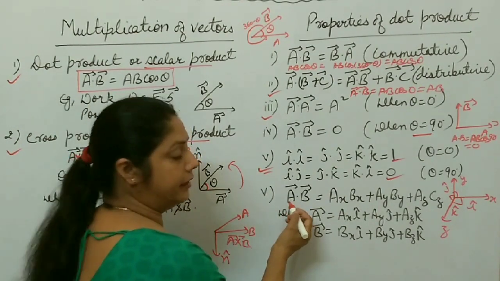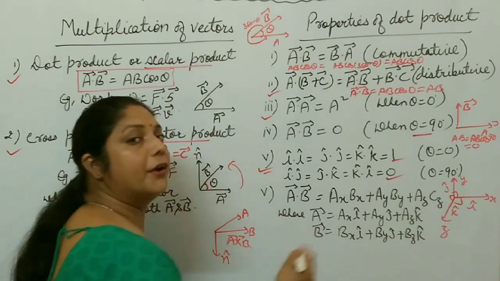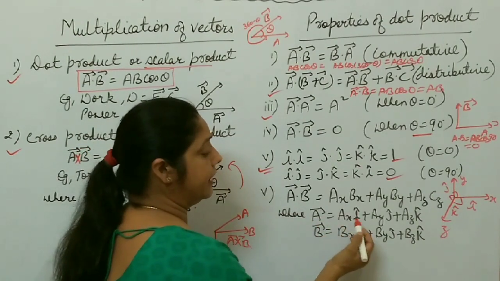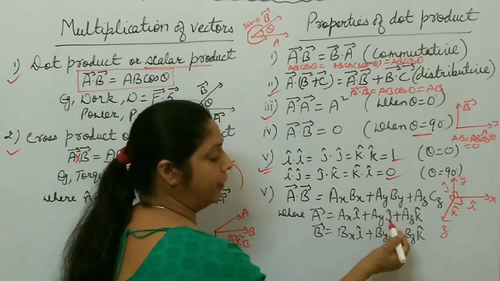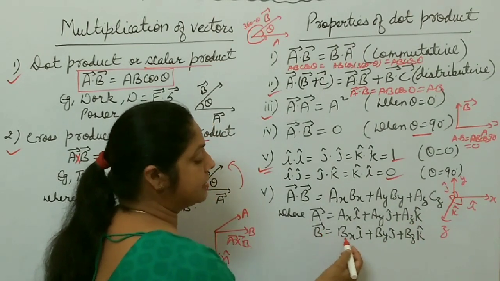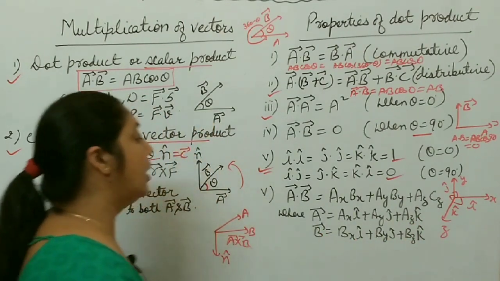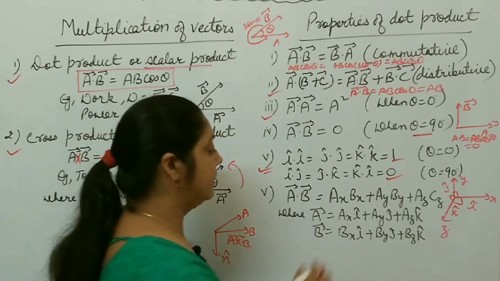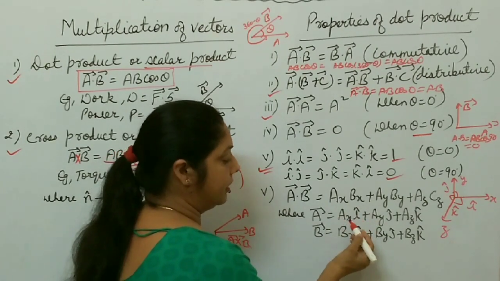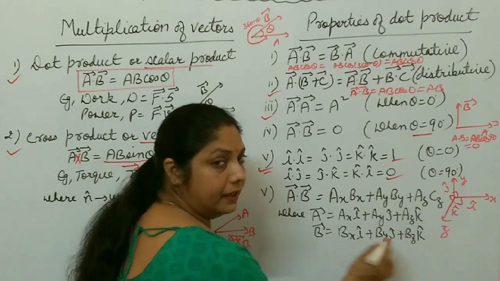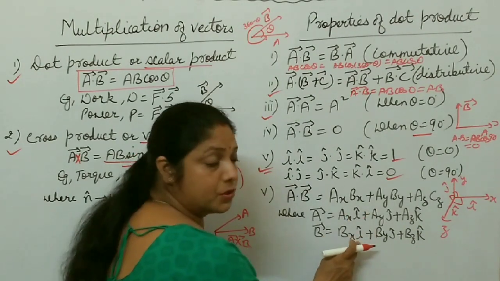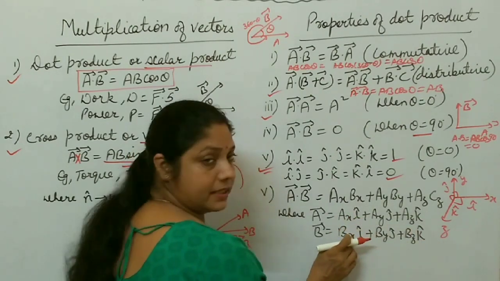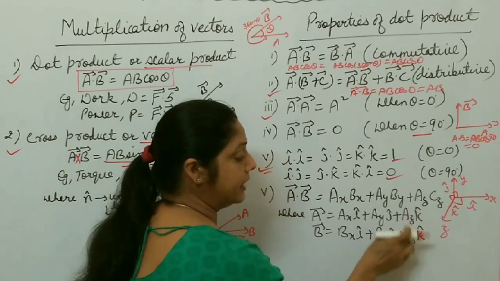Suppose there are two vectors A and B and you are going to find their dot product. So how do you find the dot product of any two vectors? How do you calculate? Let us suppose that vector A is represented as AX I plus AY J plus AZ K and vector B as BX I plus BY J plus BZ K. Now you have to find the dot product of these two vectors A and B. So you multiply A dot B. When you multiply, I dot I becomes 1, J dot J becomes 1, K dot K becomes 1. It means AX BX plus AY BY plus AZ BZ.